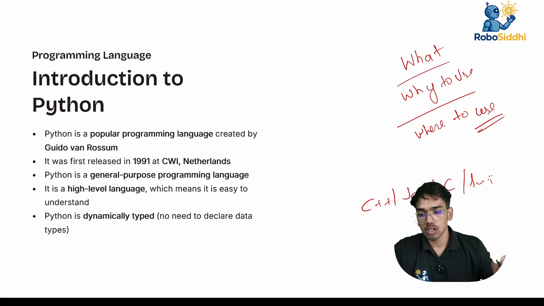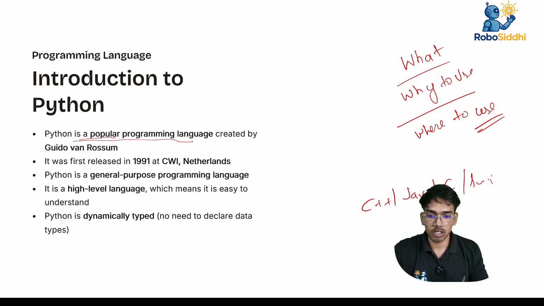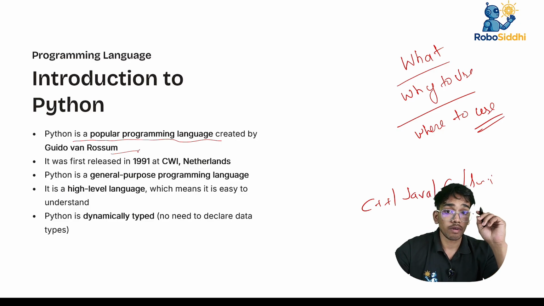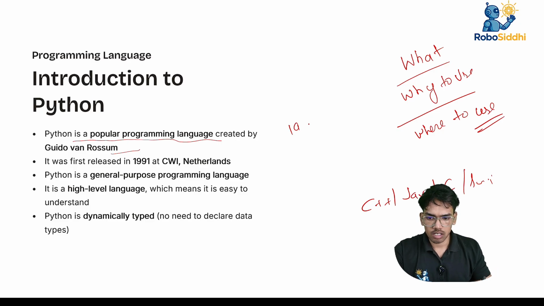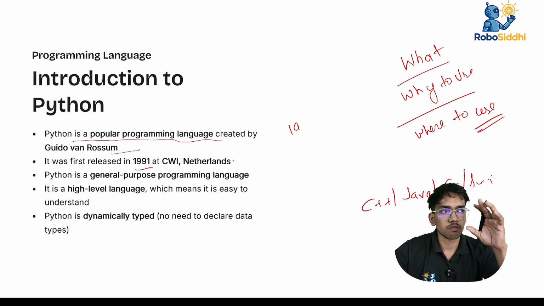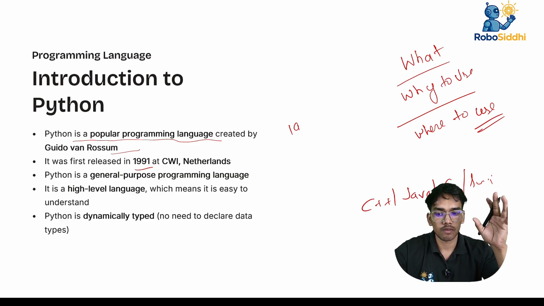Python is a popular programming language created by Guido van Rossum. It was created in 1991 in the Netherlands, in some lab, because at that time not many languages were there. It is created for simple use.